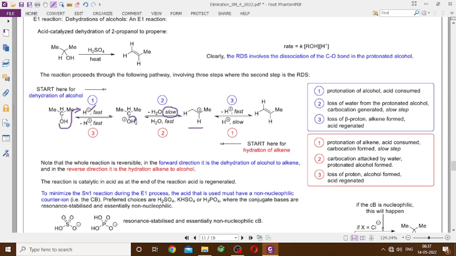Here one H plus was consumed, and here one H plus was returned. So H plus is catalytic, it plays the role of a catalyst, and from left to right you are getting an alcohol dehydrated to an alkene. But if you think carefully, if you choose to start here, if you have an alkene and then you